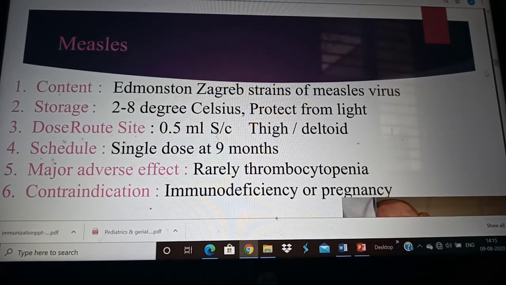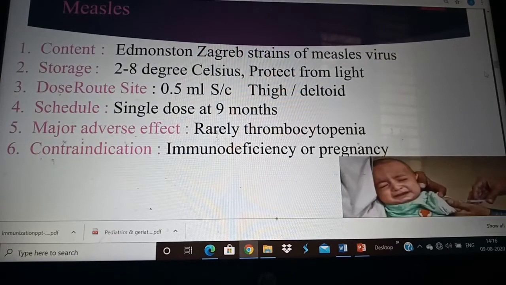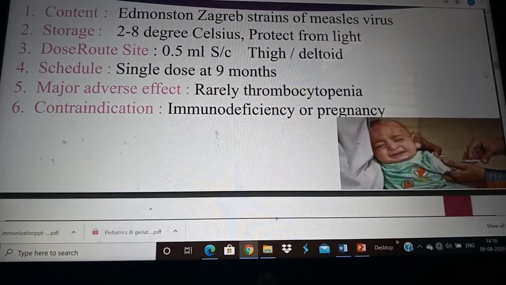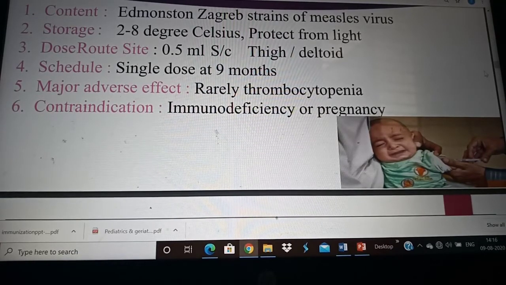Measles vaccine is also a live attenuated vaccine. Mainly it contains Edmonston-Zagreb strains of measles virus. It also has to be stored at 2 to 8 degrees Celsius. If you see the dose, route and site, it is given as 0.5 ml subcutaneously, in the thigh. Most commonly we prefer the thigh. We divide the thigh into 3 equal parts and we give it in the middle part, anterolaterally. The schedule is a single dose at 9 months.